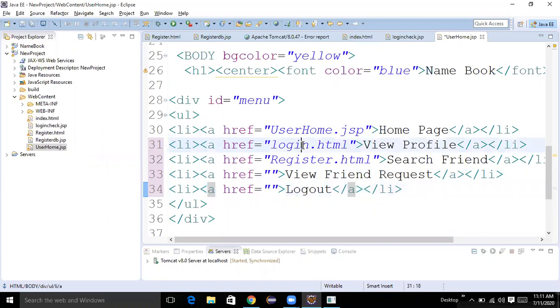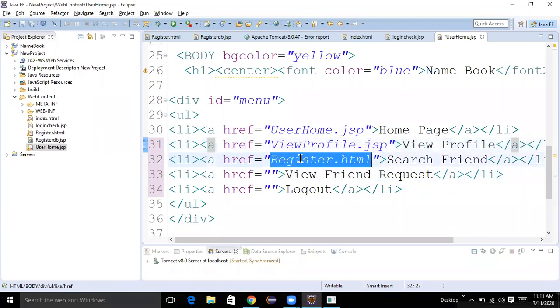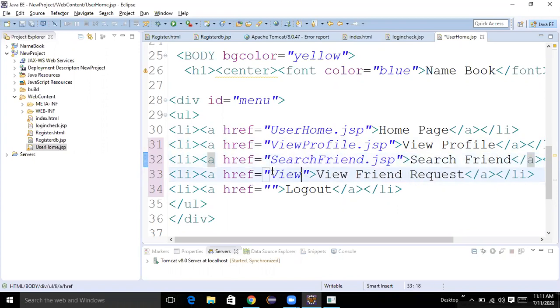View profile.jsp. Next, search friend. Next, view friend request.jsp.